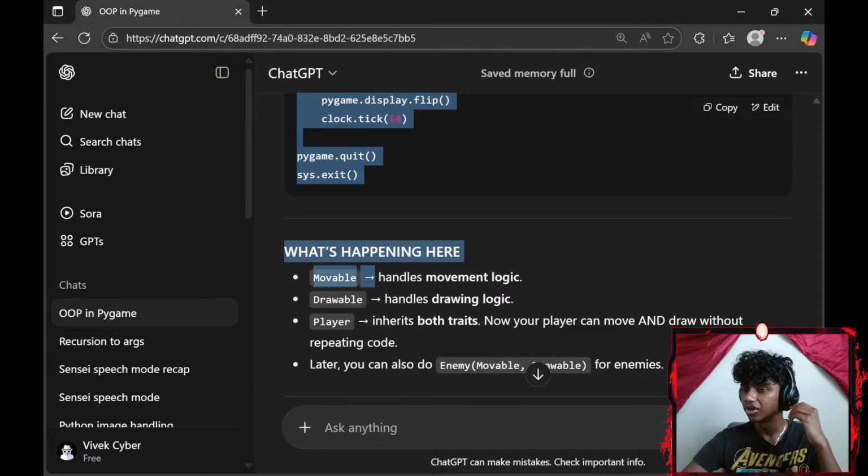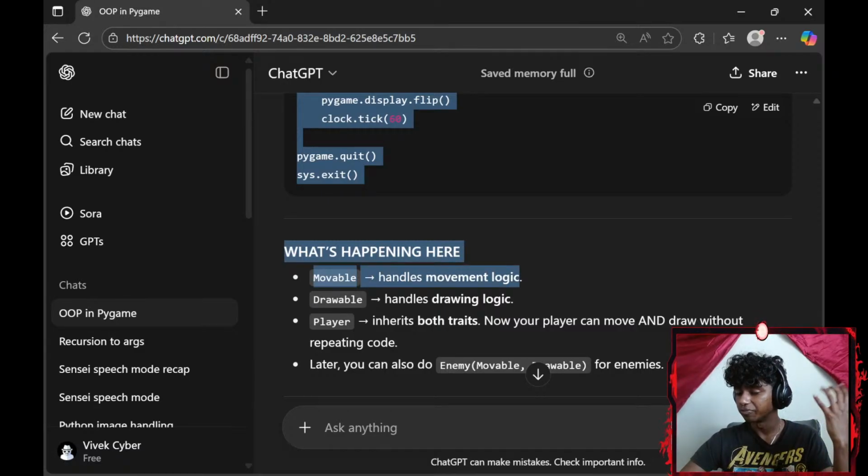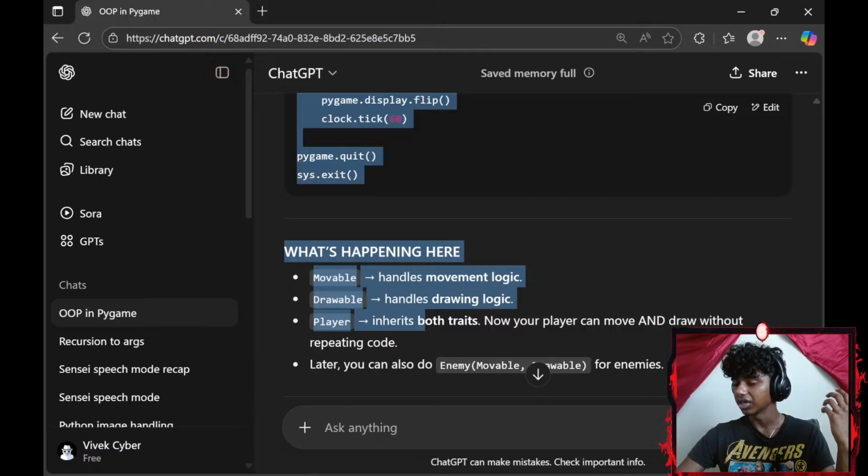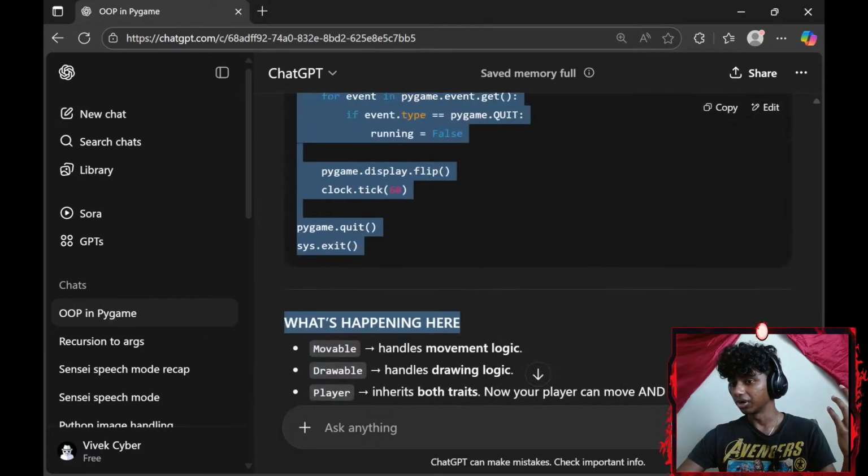What's happening here? Movable handles movement logic, Drawable handles drawing logic, Player, okay, inherits both traits. Now your player can move and draw without repeating the code.